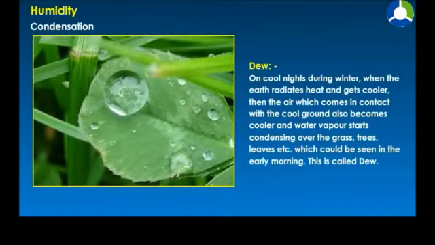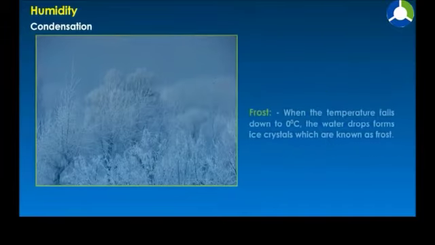On cool nights during winter, when the earth radiates heat and gets cooler, then the air which comes in contact with the cool ground also becomes cooler and water vapor starts condensing over the grass, trees, leaves, etc., which could be seen in the early morning. This is called dew.